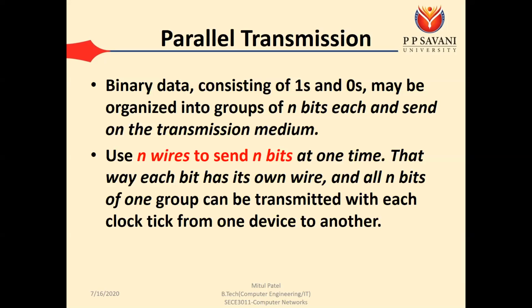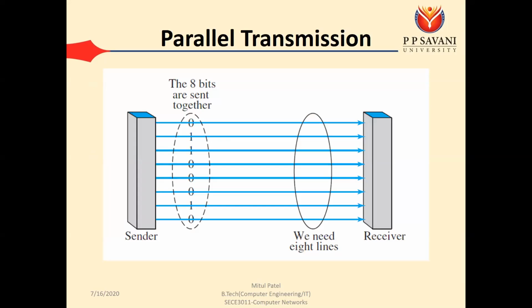So same thing about the parallel transmission. You can see the figure that there is a sender and there is a receiver, and between them 8 different wires are there. On each wire we are sending 1 bit. So we can say that at a time we can send 8 bits. That is known as parallel transmission, that at a time multiple bits are sent from sender to receiver, but each bit is sent on a different wire. Like here the 8 bits are sent together. Let's say one character is sent from sender to receiver.